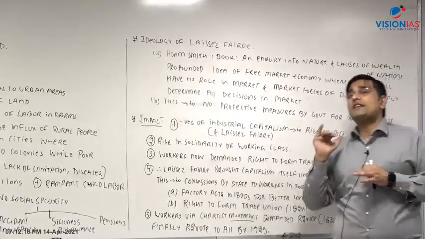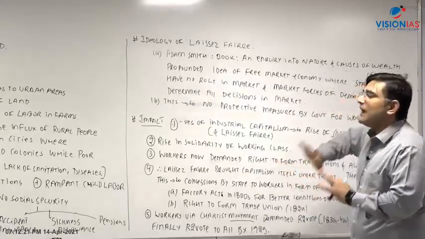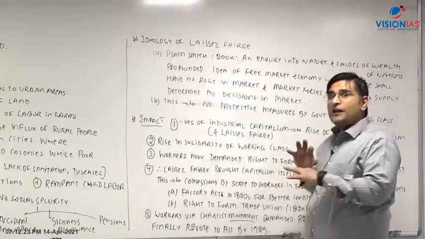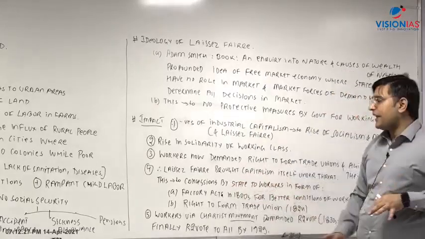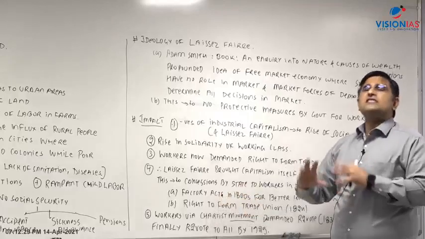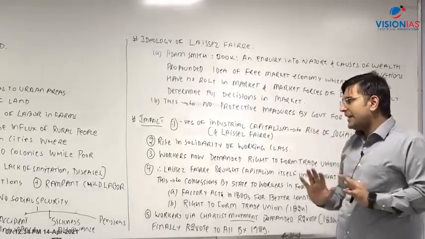So finally, see, the state is coming in favor of the workers, but what is the ultimate goal? The goal is to save capitalism. So what concessions are they giving? Factory acts are brought in. For example, one came in 1802, and another in the 1800s. Ultimately, what are they doing with it?